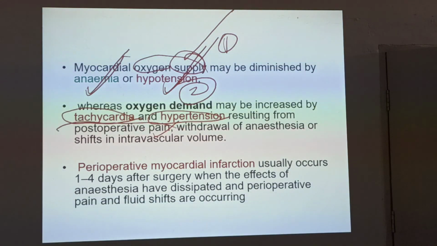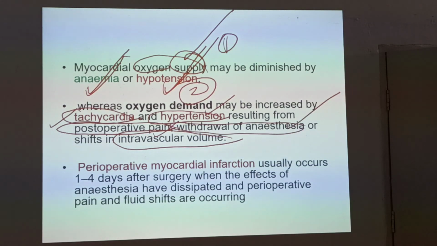Because of post-operative pain, there is tachycardia and hypertension in the patient. And withdrawal of anesthesia shifts the intravascular volume. It is one of the important reasons for this shift: all the volume in the vessels shifts to the extravascular space. So this is how the supply and demand alter.